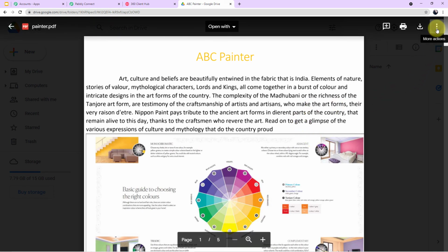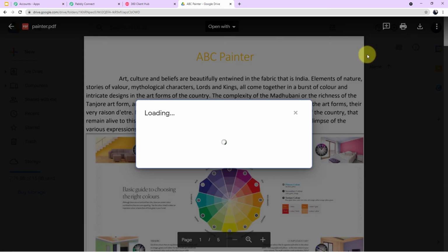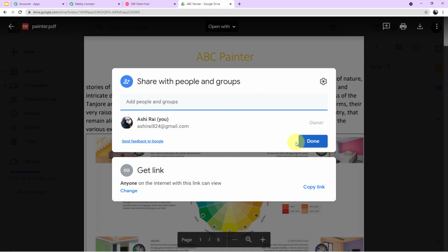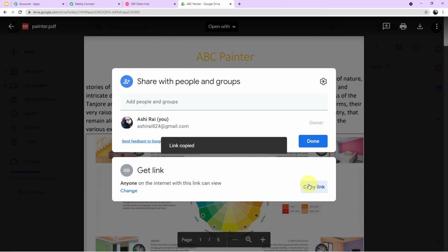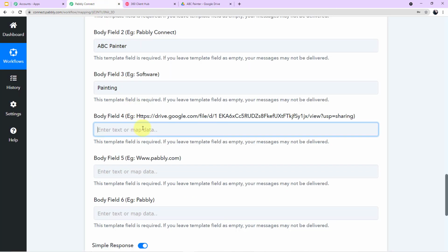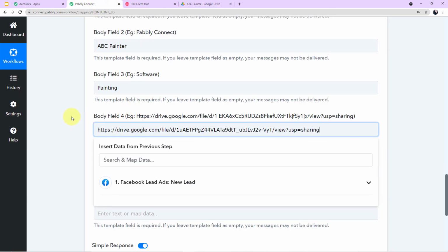So for that, I'll come to my right corner above here where it is written more options. I'll click this, and now I'll click on share. Okay, here you can first see the status, what it is showing. Anyone on the internet with this link can view. So I'll copy the link. I'll go back to Pabbly Connect account and I'll simply paste it here.